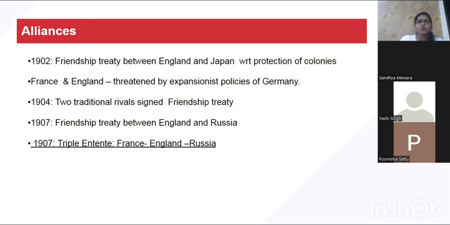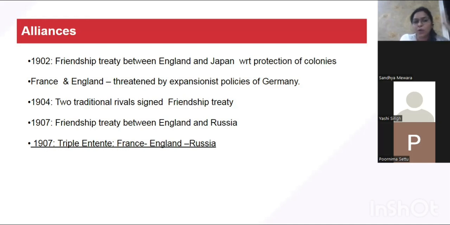Second important decision. We had seen in modern India and everywhere, even in the American Revolution, that England and France were traditional enemies of each other. For centuries, they were traditional enemies. But now, for the very first time, both these enemies were threatened by the expansionist policies of Germany. And ultimately, the two biggest rivals of the world signed a friendship treaty in 1904. This is considered one of the biggest developments of that period. Okay, in 1904, two traditional enemies came together against just one country, Germany.